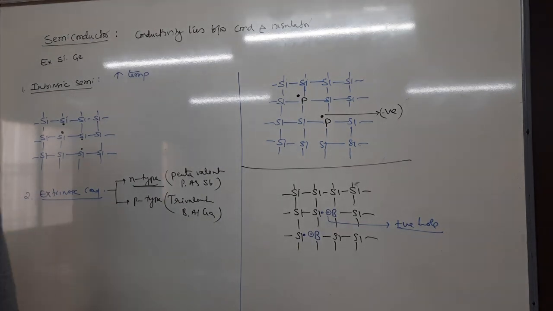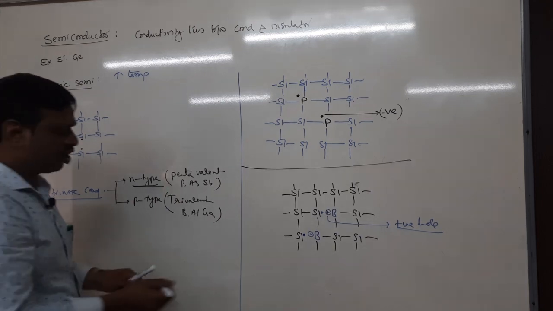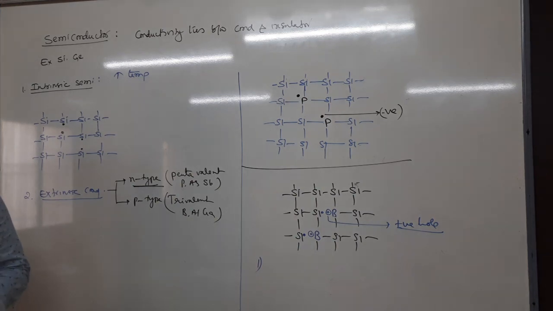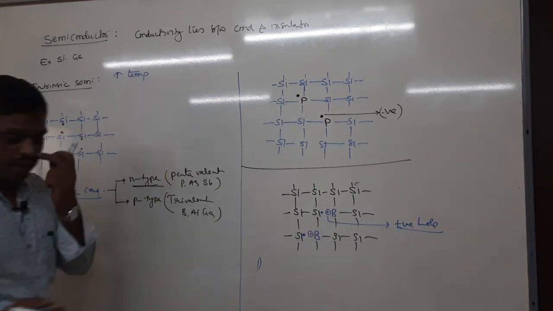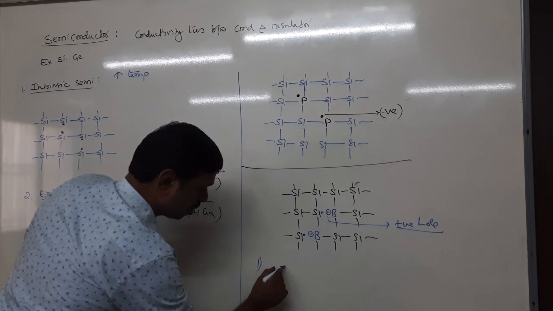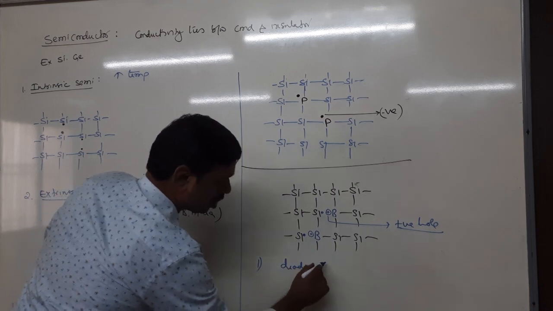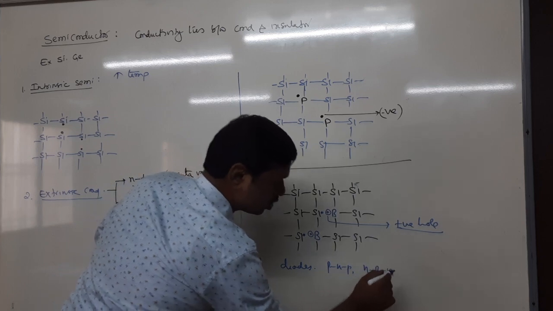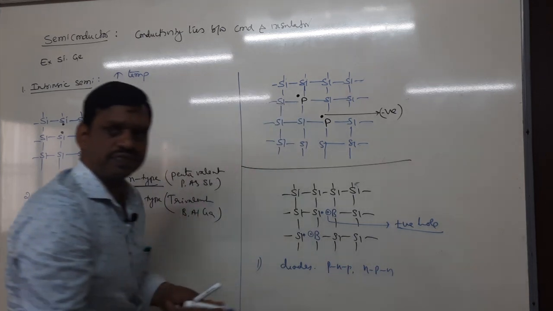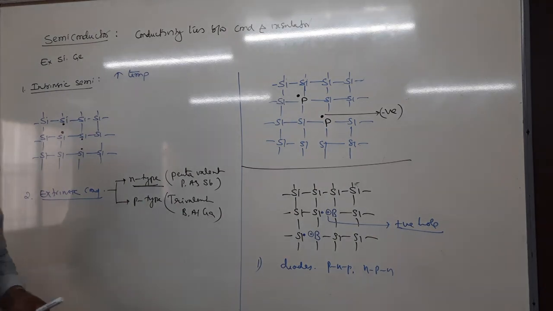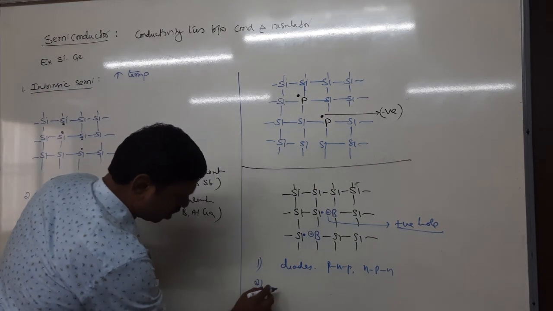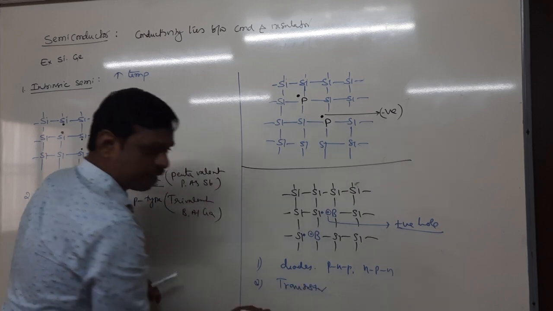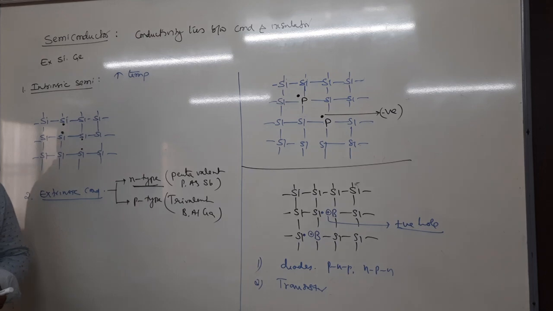Next, uses of semiconductors. There are 2-3 uses. One, semiconductors are used in diodes, like PNP and NPN diodes. These are used in transistors, to amplify the signals.